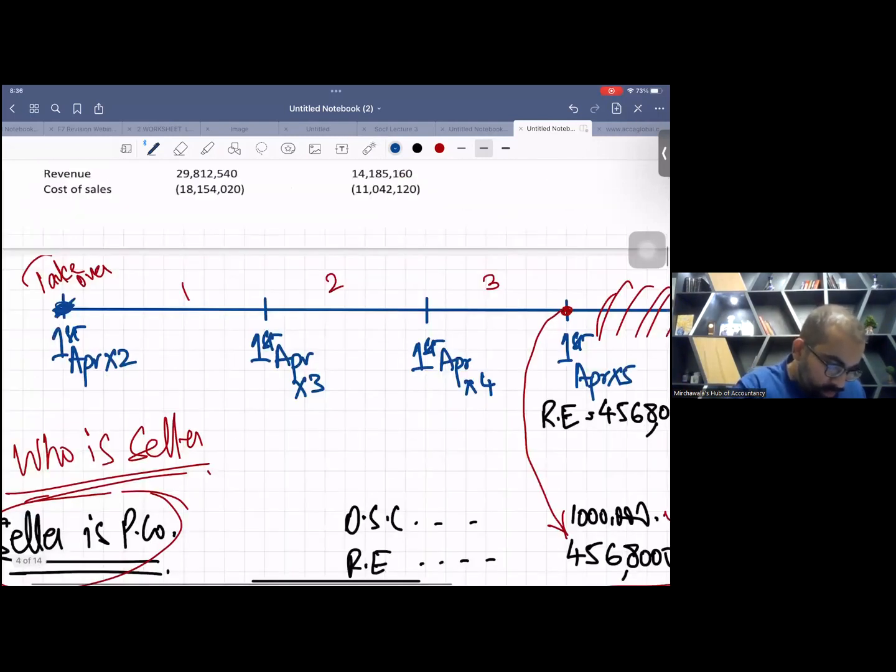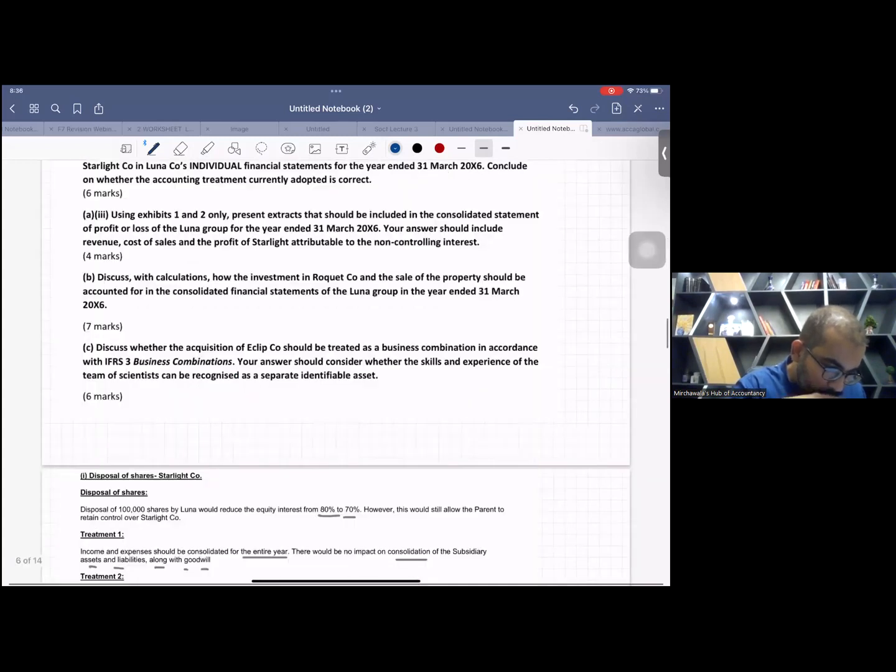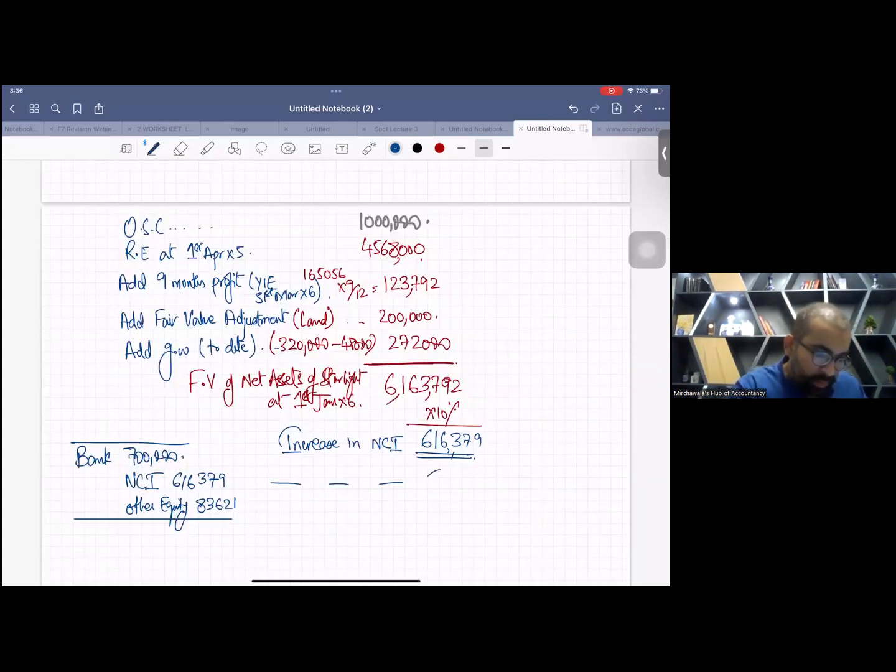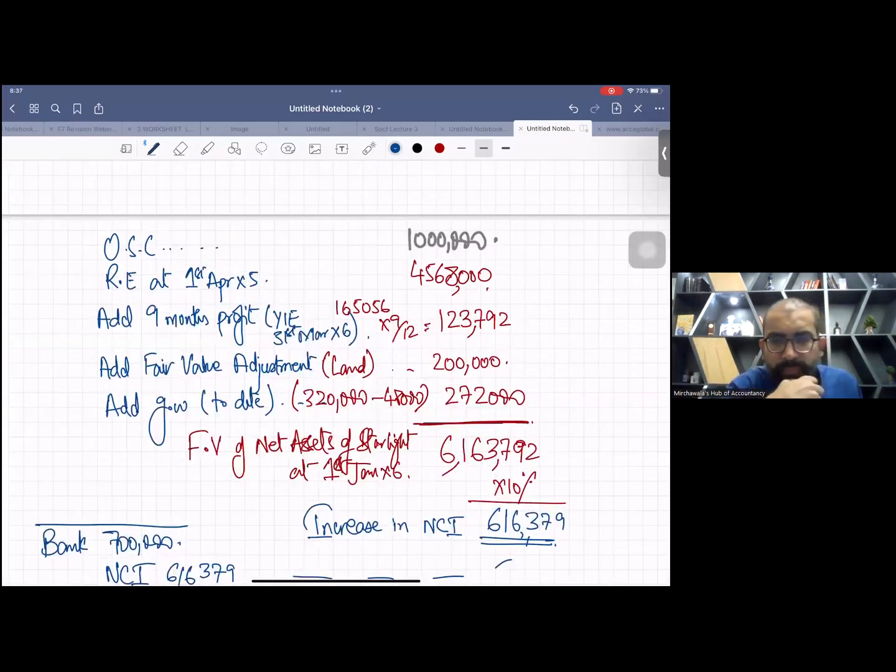Somebody messaged me. Wait. Can you verify this? Can anybody add these all four again? Is this 6163792 the correct number? Can anybody tell me? Or is there any calculation error? Which retained earning is wrong?